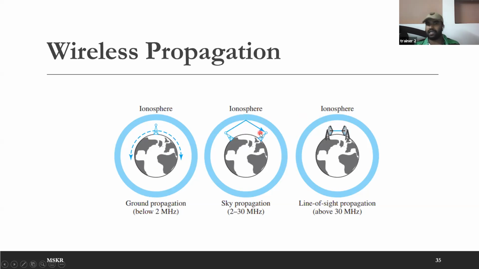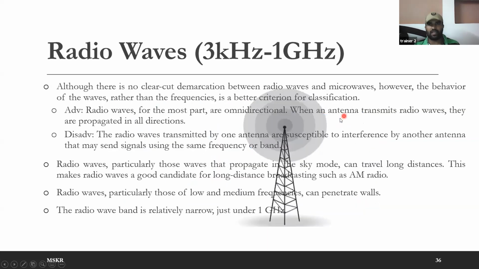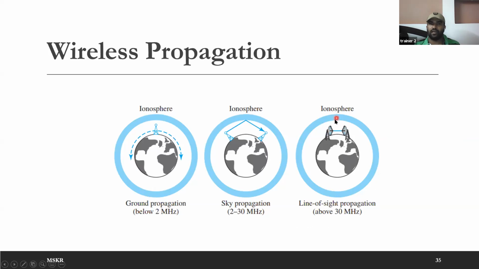You can send it in line of sight also, but there is no need for that. If you send it towards the sky, that means towards the ionosphere, the signal will get reflected and it can travel more distance. But if you are talking about a signal of more than 30 megahertz, the signal will penetrate through the ionosphere. So because of that, you can't work it like sky propagation. What you need is line of sight propagation.